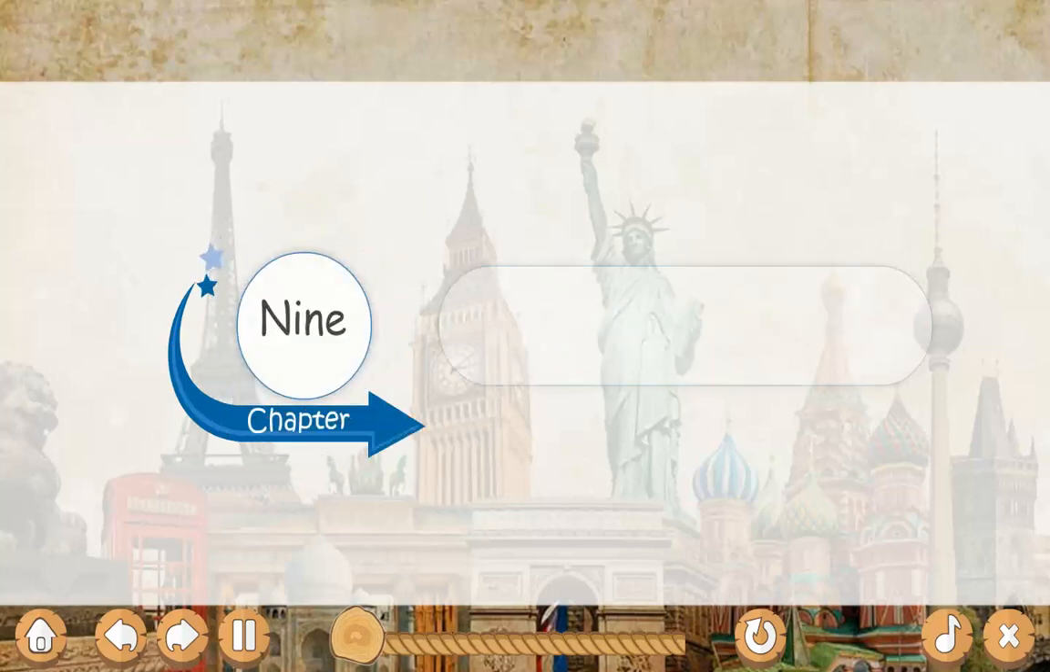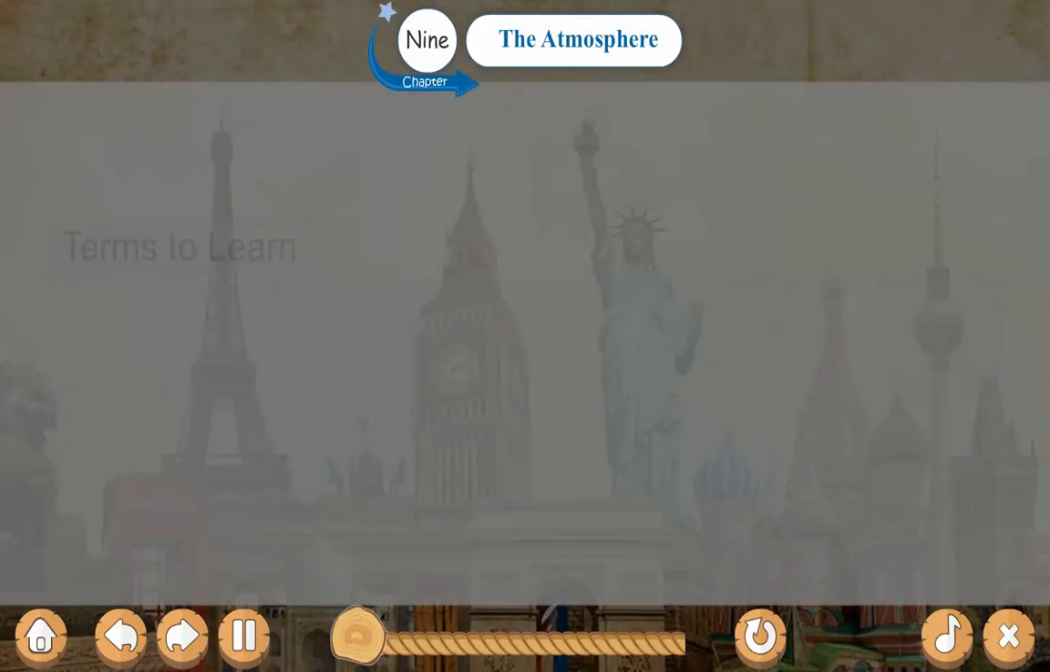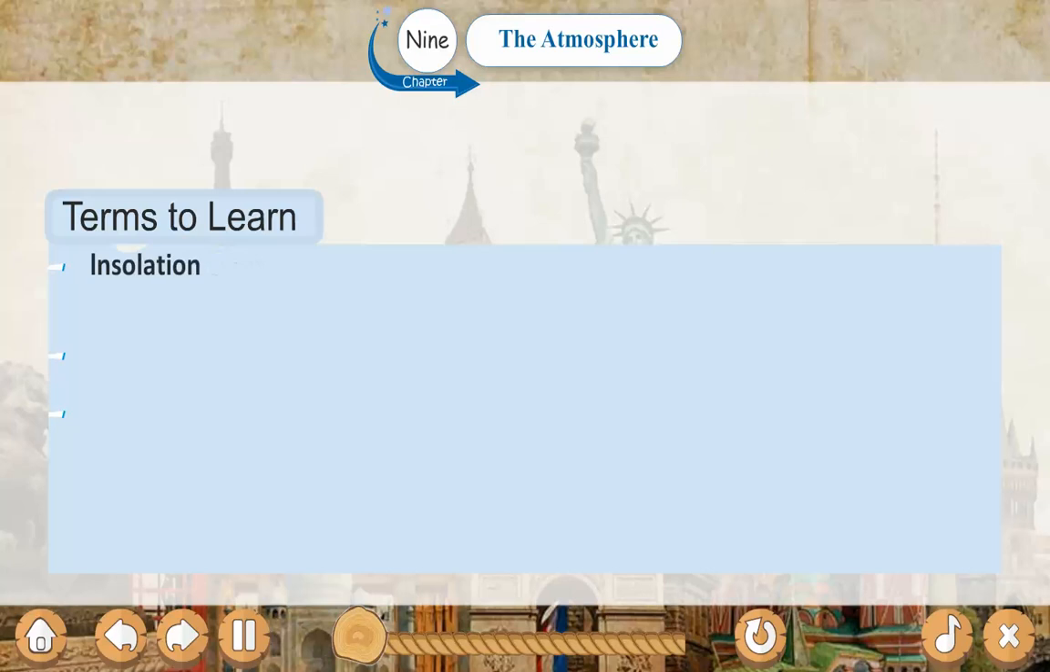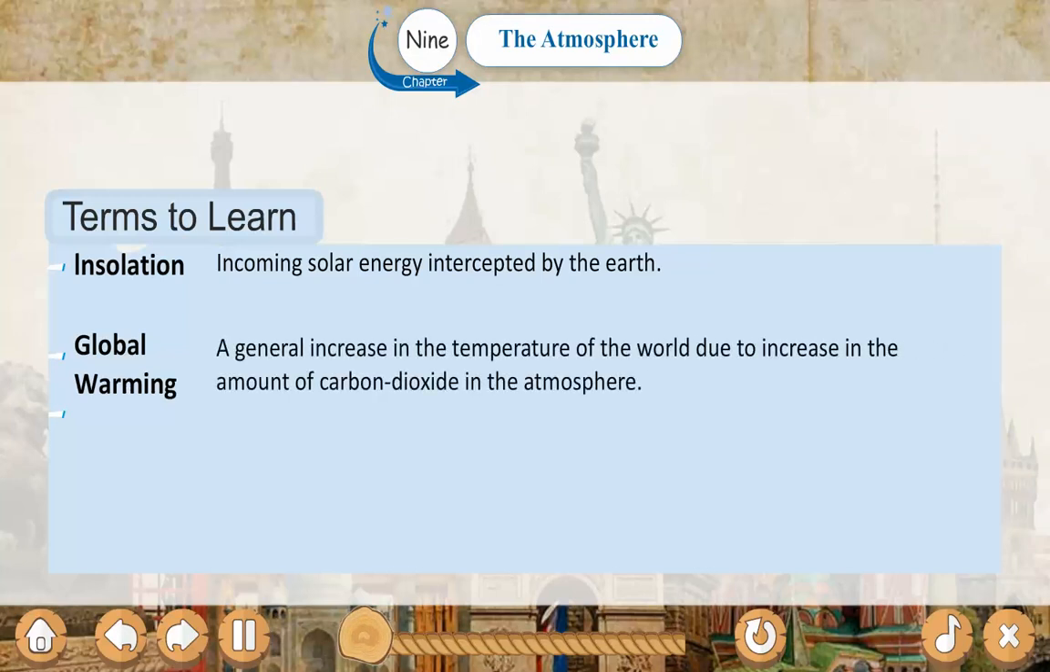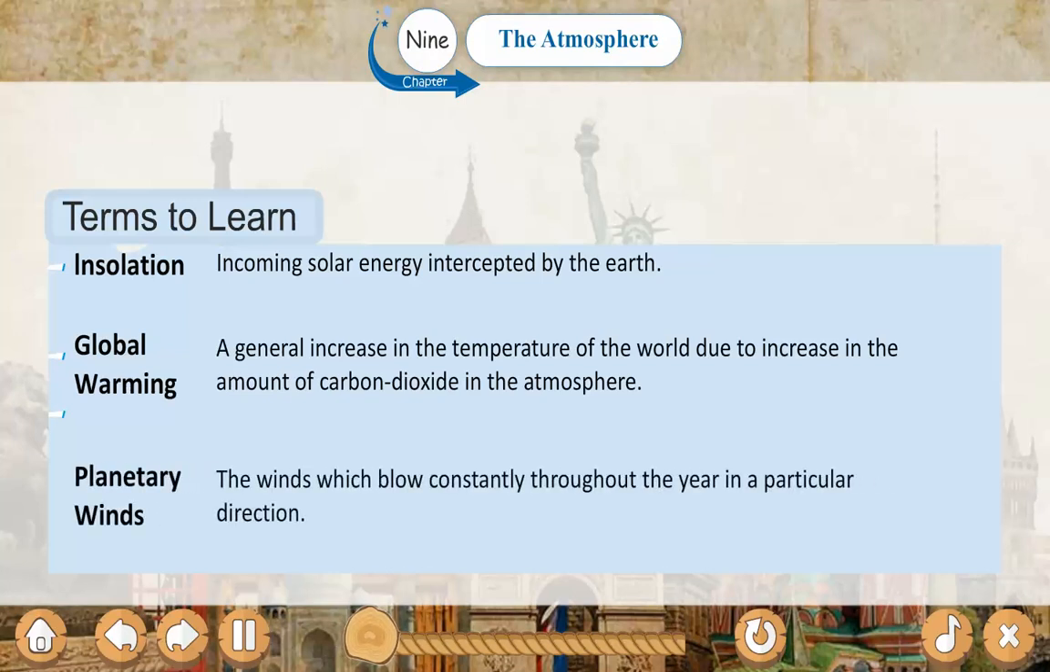Chapter 9, The Atmosphere. Terms to learn. Insolation: incoming solar energy intercepted by the Earth. Global warming: a general increase in the temperature of the world due to increase in the amount of carbon dioxide in the atmosphere. Planetary winds: the winds which blow constantly throughout the year in a particular direction.